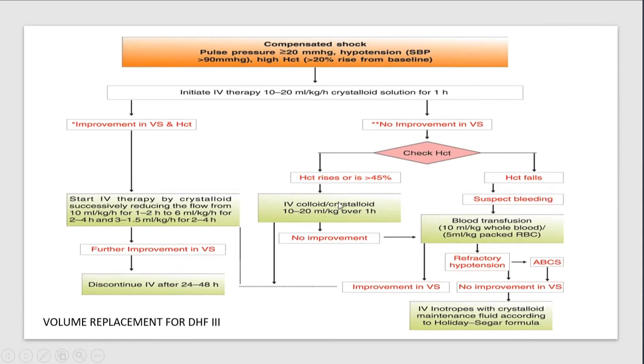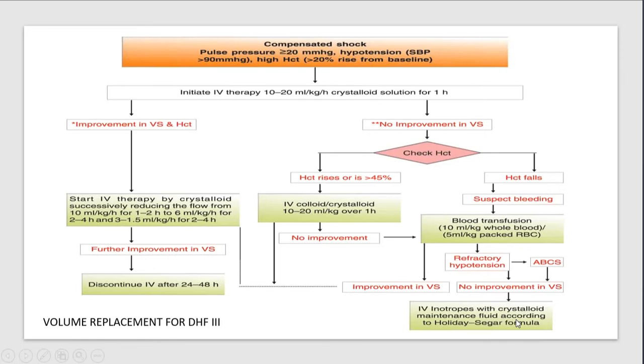So the hematocrit may rise even after giving the solution, or the hematocrit suddenly falls. In both conditions, it should be bleeding, and you should be giving a blood transfusion, and after the blood transfusion there should be improvement. And if there is no improvement, then it is refractory hypotension, and you will be starting inotropes with crystalloid maintenance fluid